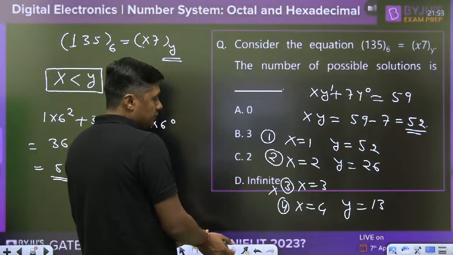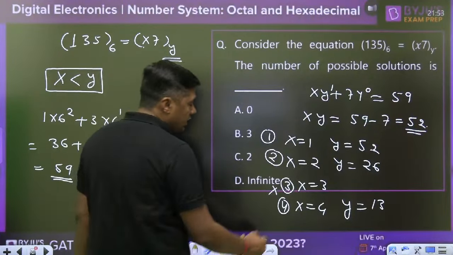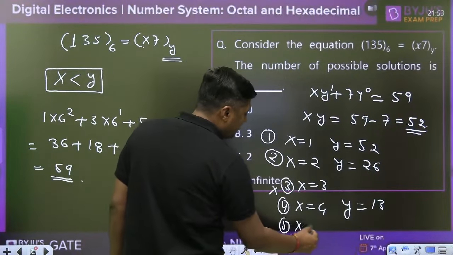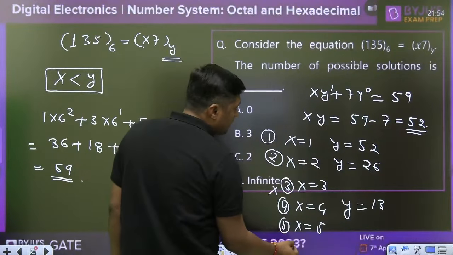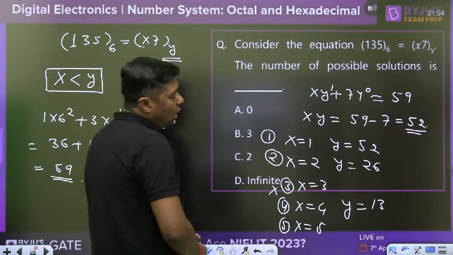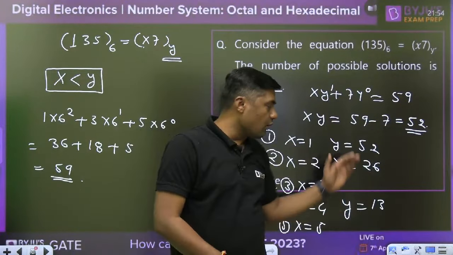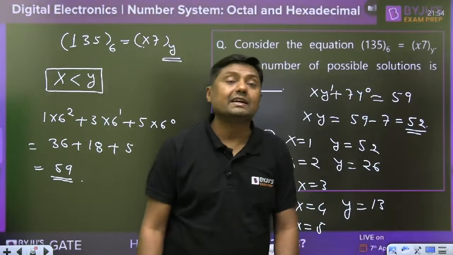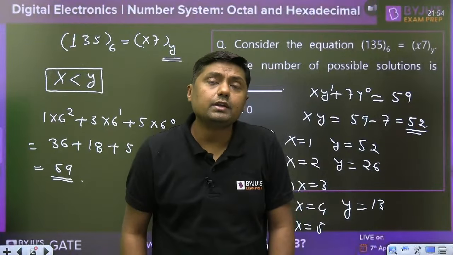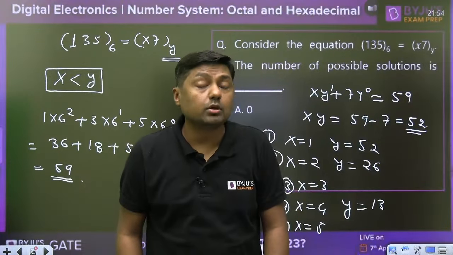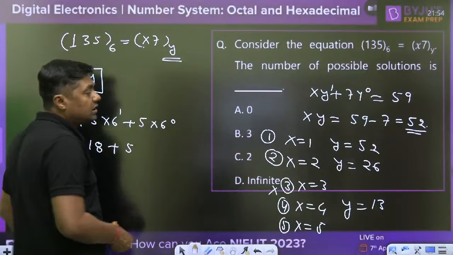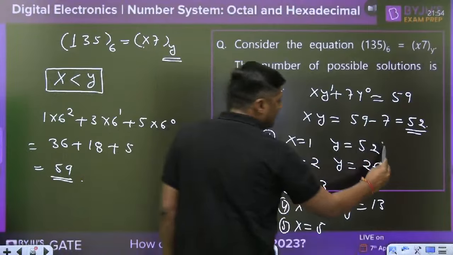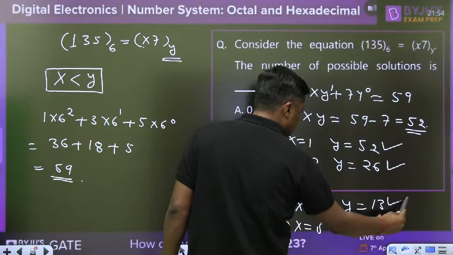Right? 13 times. Then when I am taking the 5, not divisible. 6, not divisible. Right? Now, when I am increasing the value of x, the value of y will what? Decrease. And always remember, x should be always less than what? Y. And that's why what are the valid solutions? Only 3 valid solutions. First one, second one, and this is the third one.